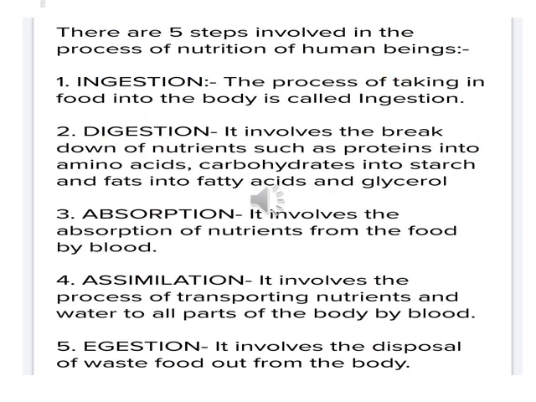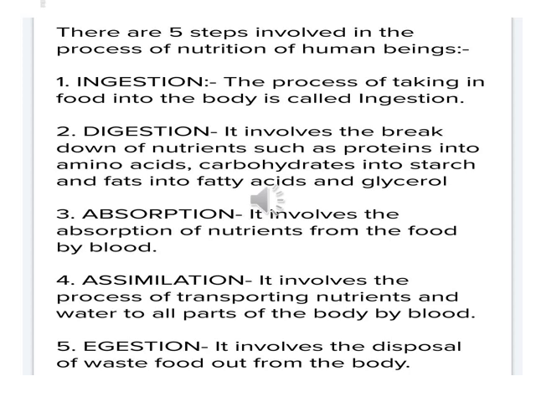Now we are going to discuss the 5 steps involved in the process of nutrition in our body. The first step is ingestion. Ingestion means intake of food. Then the second step comes, digestion.